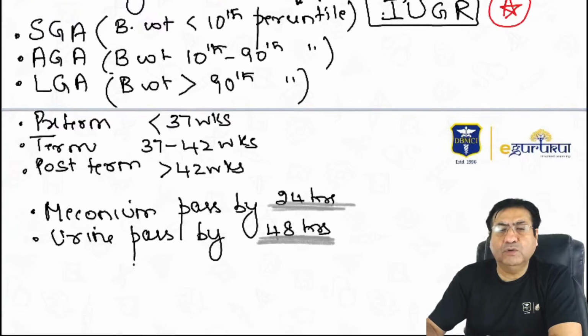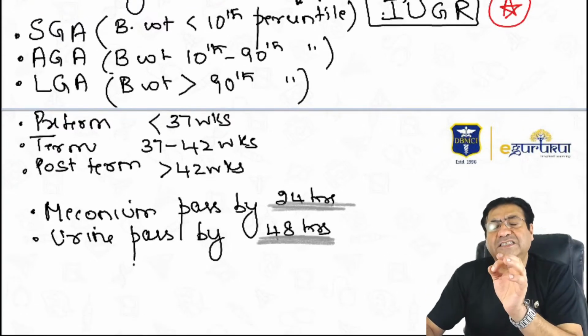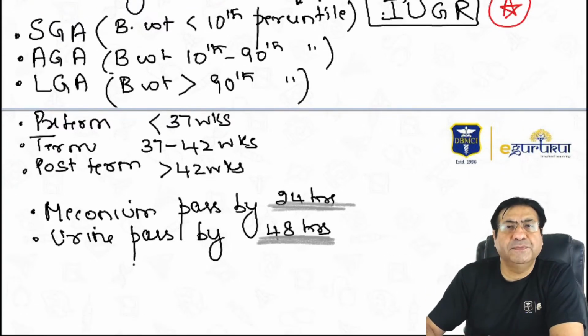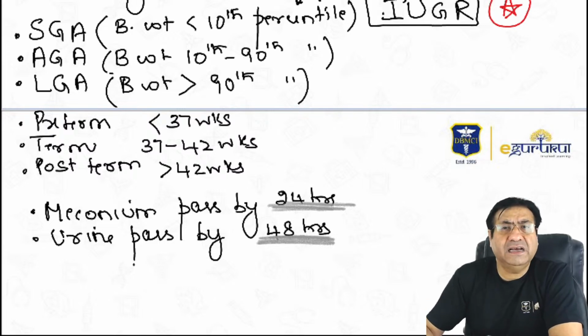So if someone asks you, by when should a newborn pass his first meconium? A newborn should pass his first meconium by 24 hours. Meconium is the first stool of a newborn. It's greenish in color. And newborns should pass their first urine by 48 hours.